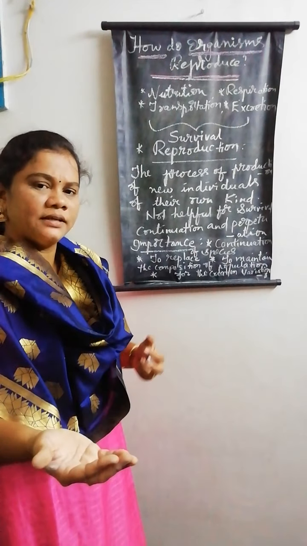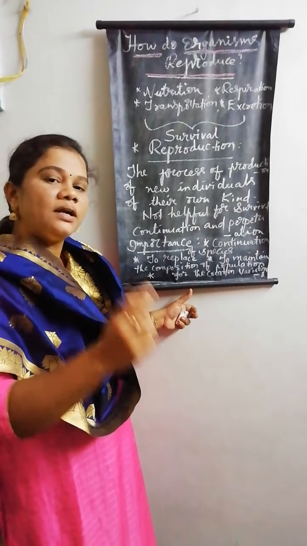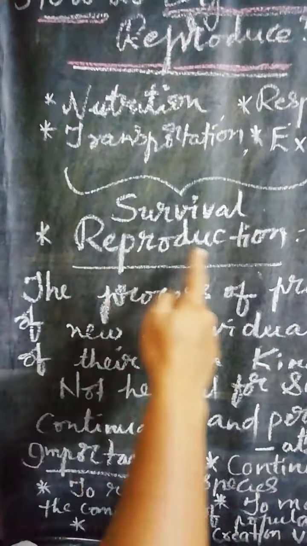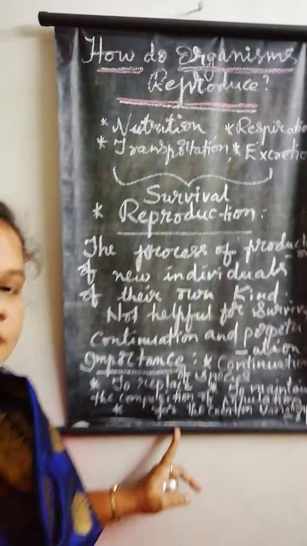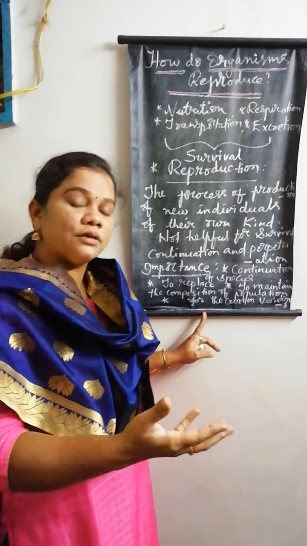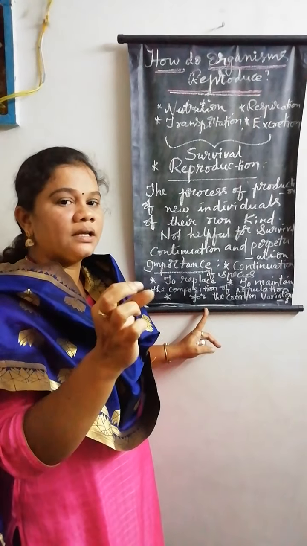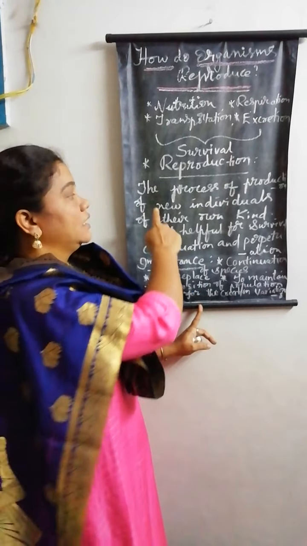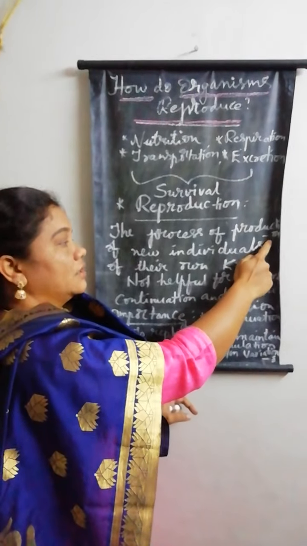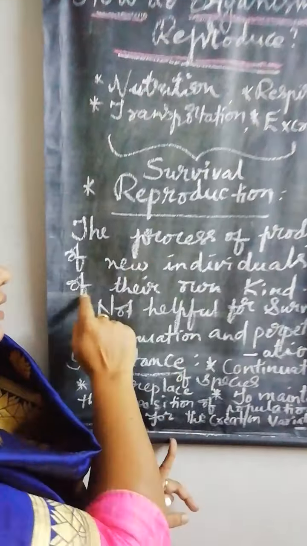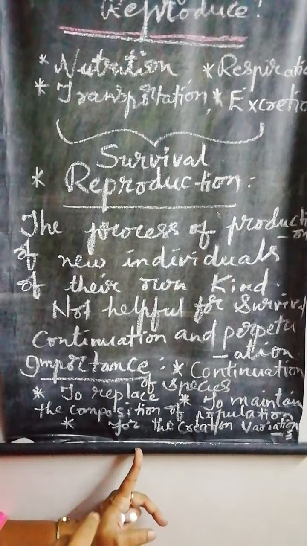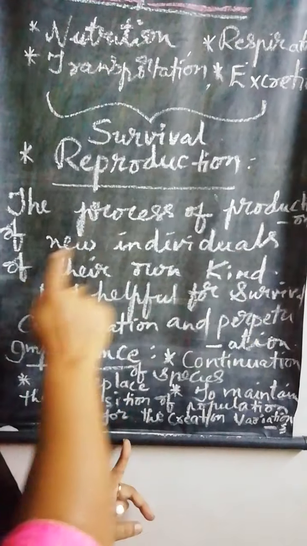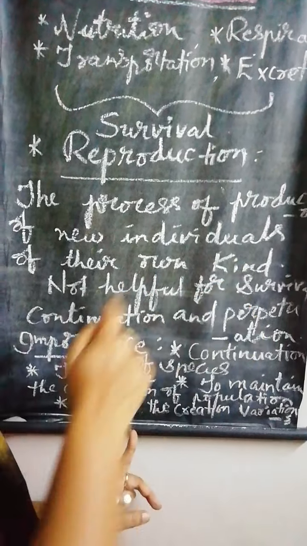So before entering into the exact topic, let us see the definition of the word reproduction. The word itself is telling us that they are able to produce their own young ones. So let me give you the exact definition for reproduction. Reproduction is the process of production of new individuals of their own kind. I repeat, the process of production of new individuals of their own kind.